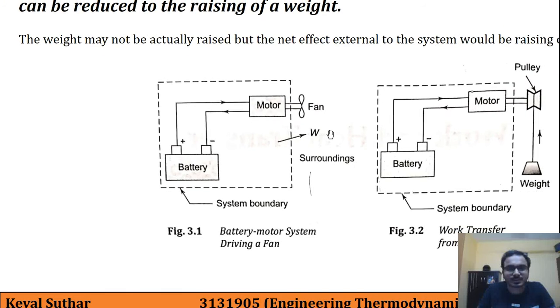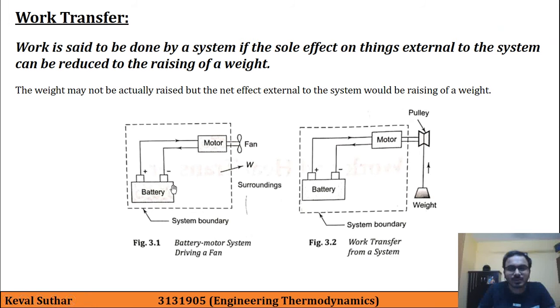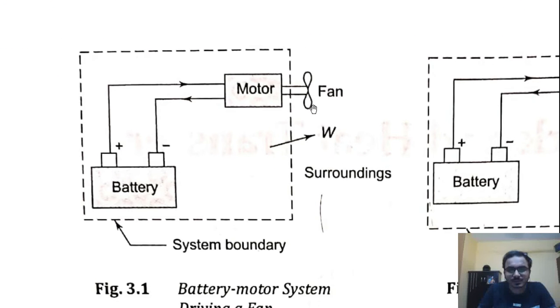So if we repeat the statement, work is said to be done by a system if the sole effect on things external to the system can be reduced to raising of a weight. So here the fan is rotating, and it is in the surrounding. If we can replace the effect of the fan with raising of a weight, then this system is working on the surrounding. That is the meaning of this.